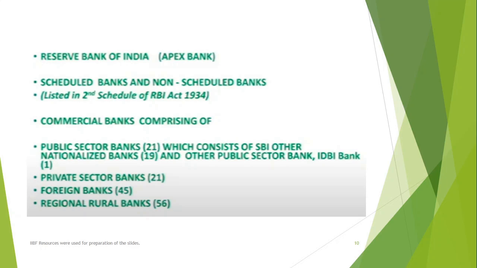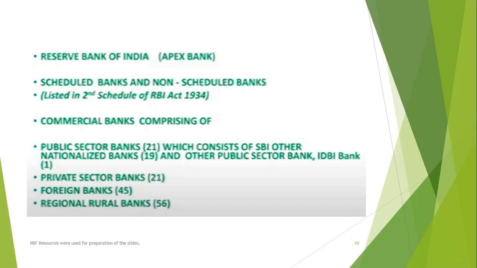Now, the next category of banks in your system is scheduled and non-scheduled banks. This usually comes up in exams. What is a scheduled bank? Scheduled banks are those banks which are mentioned under the second schedule of the RBI Act 1934. In that Act, under section 2, the list is clearly mentioned. These banks are clearly defined as scheduled commercial banks, so every bank is not a scheduled commercial bank. I'll differentiate scheduled and non-scheduled banks in one of my next slides, so we'll discuss it in detail there.